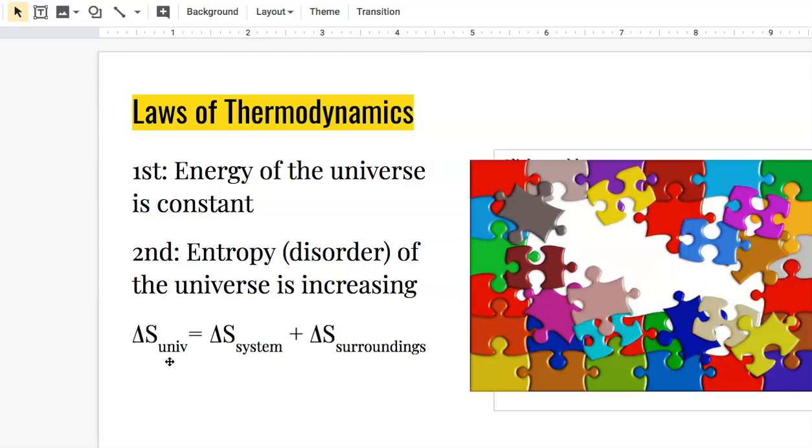The entropy of the entire universe is increasing. This doesn't mean that it's always increasing in the system, or that it's always increasing in the surroundings, but the sum of those two needs to be a positive amount.